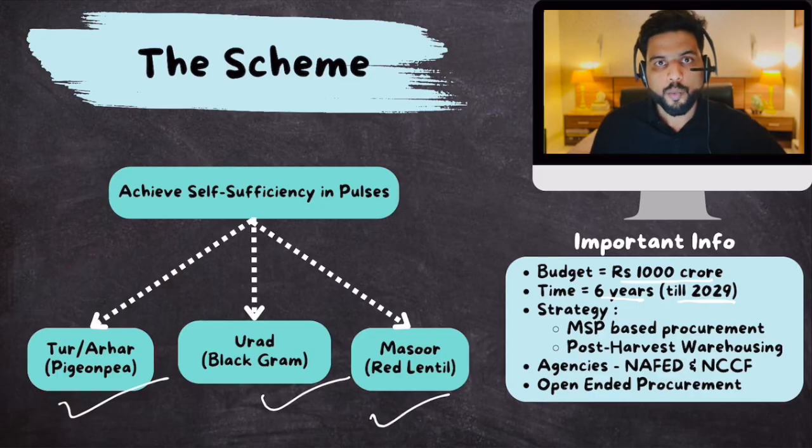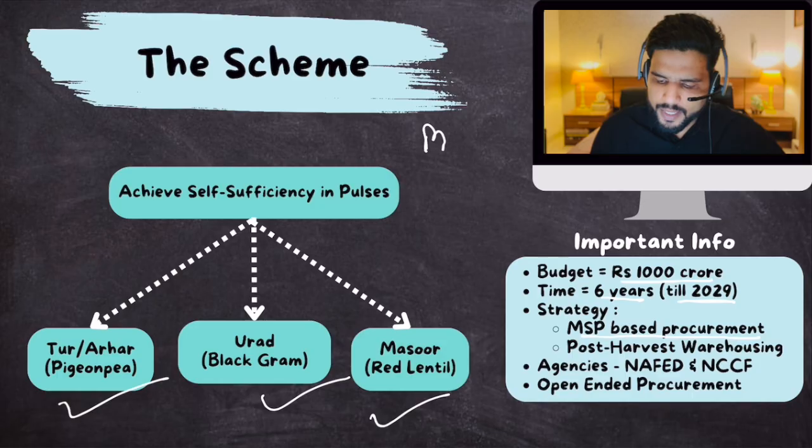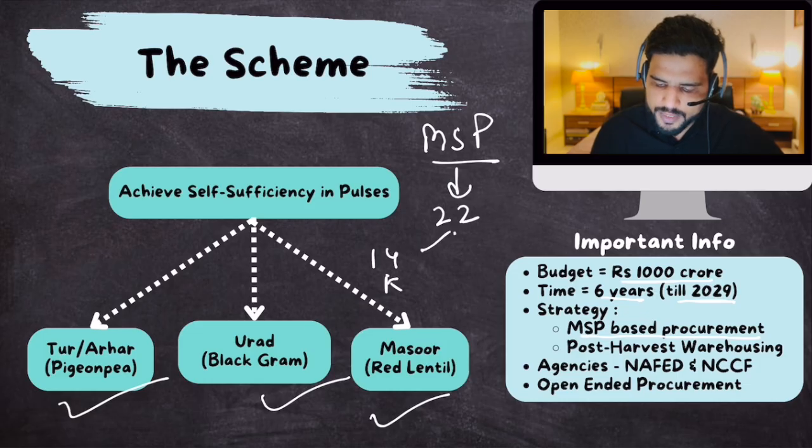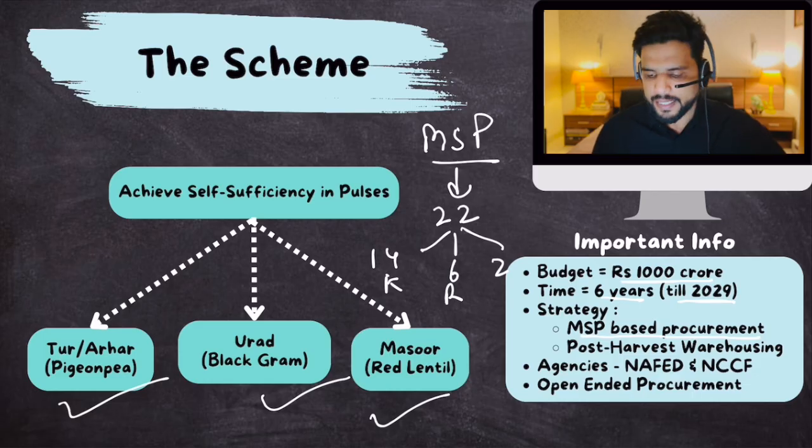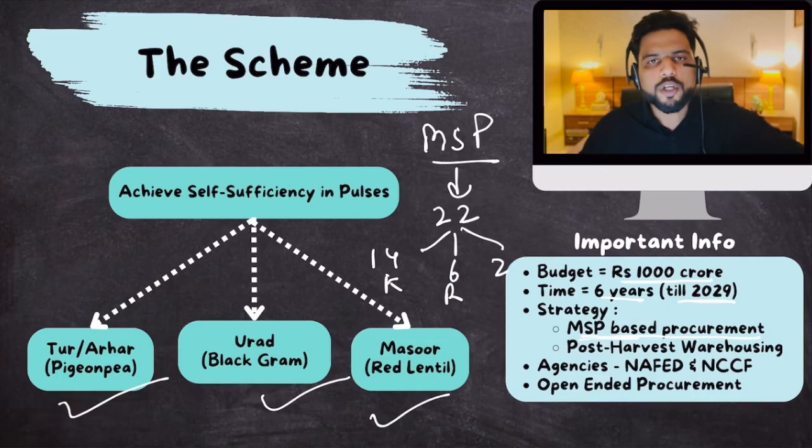First of all, we will ensure MSP-based procurement. As you all know, MSP is announced for 22 crops. 14 of them are Kharif crops, 6 of them are Rabi crops, and 2 are commercial. Now MSP is announced so as to give a guarantee to farmers that if the prices in the market are extremely low, then the government will come to you and procure this crop at this minimum guaranteed price, minimum support price.